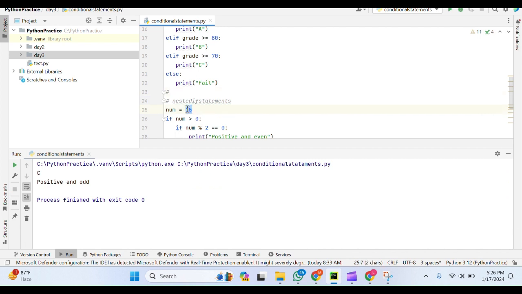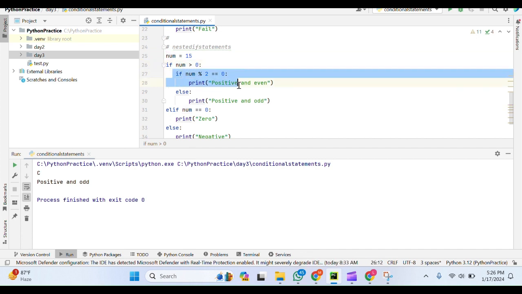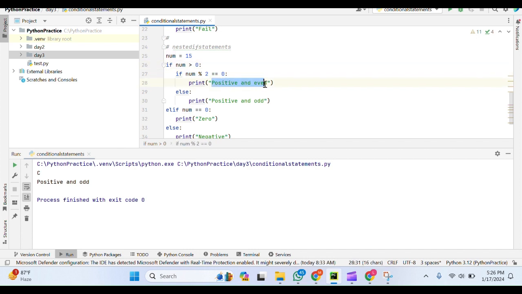As we know, 15 is a positive number and it is an odd number. First it has checked whether the number is greater than 0. Yes, it is true, so it enters this body. Upon entering, it checks whether the number is even or not. If it is even and already positive, it prints positive and even. If it is not even, it will print positive and odd. If it is 0, this condition will be false and this condition will be true. Let me try to print. You can see this will be 0.